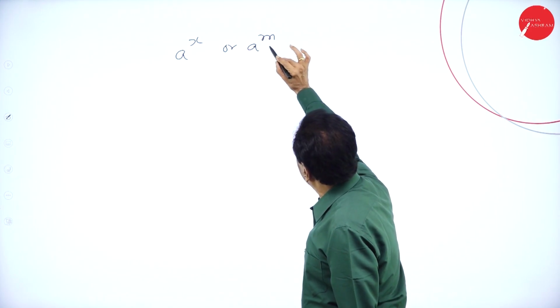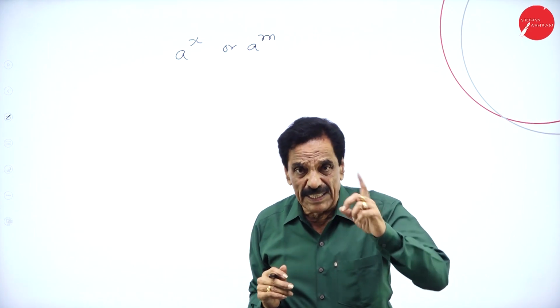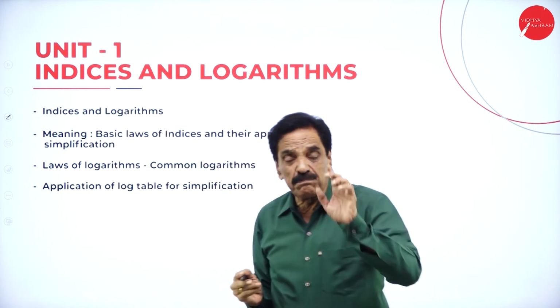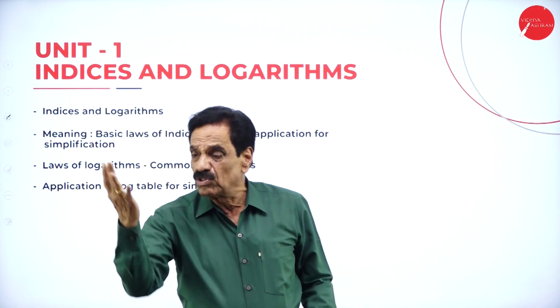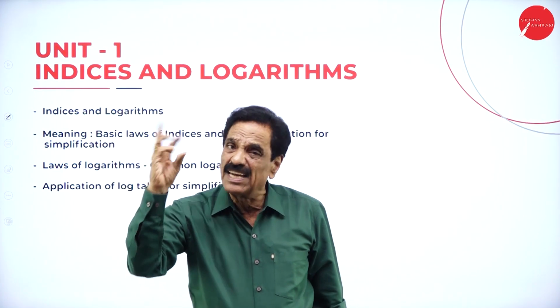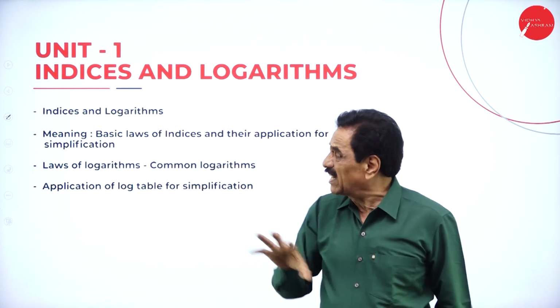Somebody says it is called exponent also. So what is a? Base. M is called index. So here indices, the plural of index, is called indices. Index, I-N-D-E-X. There are 5 laws in indices.